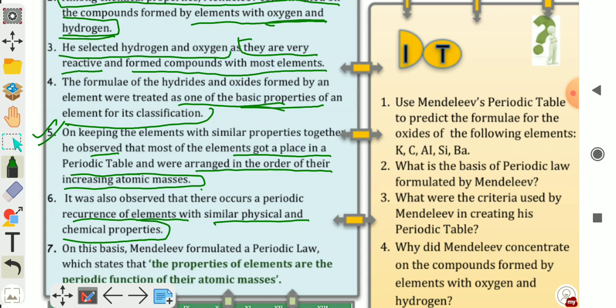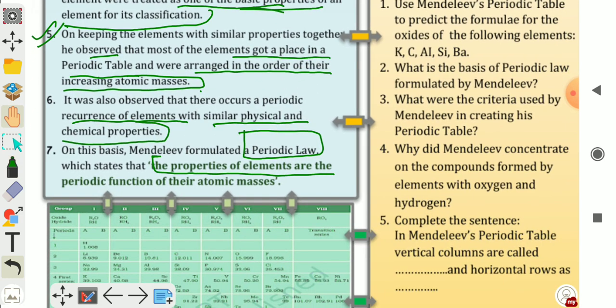On this basis, Mendeleev formulated a periodic law. Now, what is the periodic law of Mendeleev? It states that the properties of elements are a periodic function of their atomic masses. So, this is the Mendeleev periodic law. What is this? The properties of elements are the periodic function of their atomic masses.